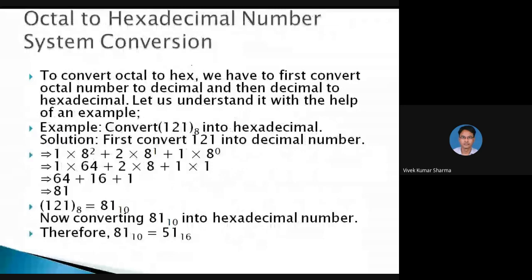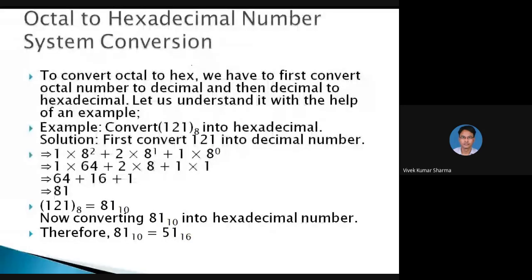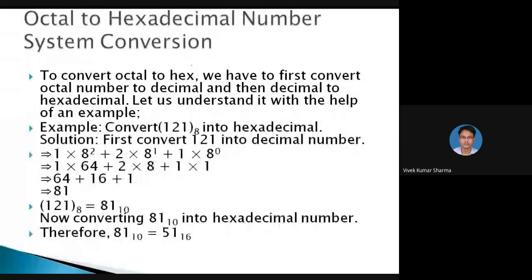Octal to hexadecimal number system conversion. To convert octal to hex, we first convert the octal number to a decimal number, then the decimal number to hexadecimal. Let us illustrate with the help of an example. Convert 121 into hexadecimal. First convert 121 into a decimal number.